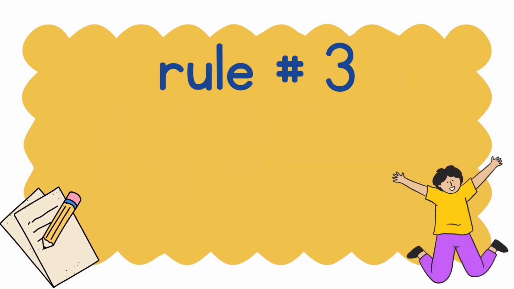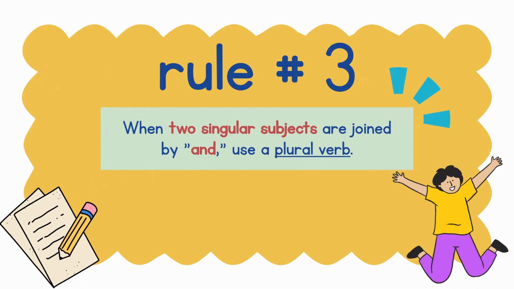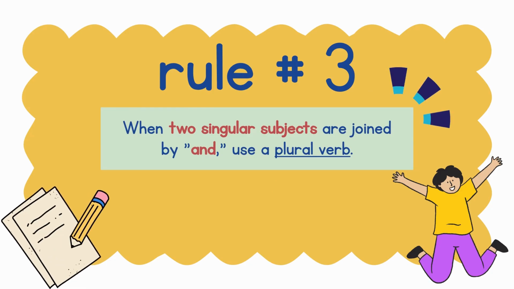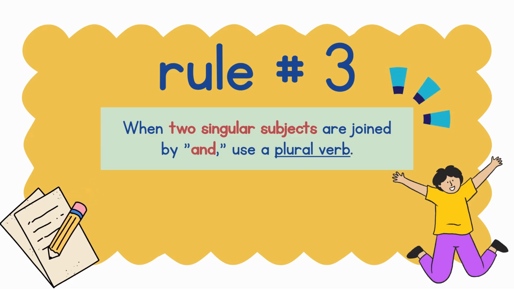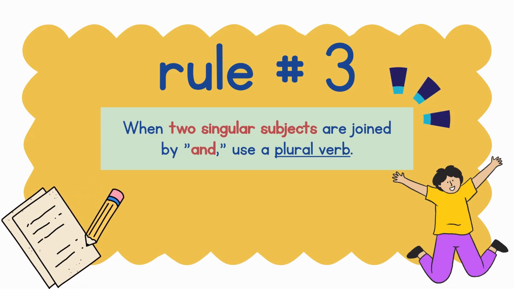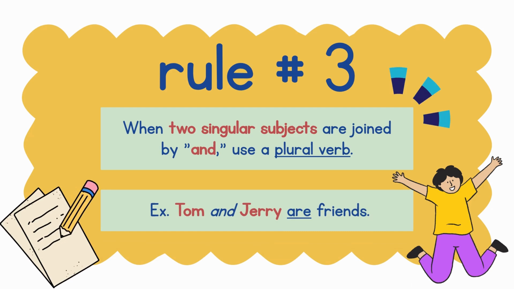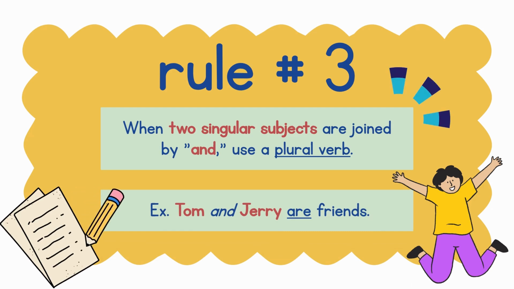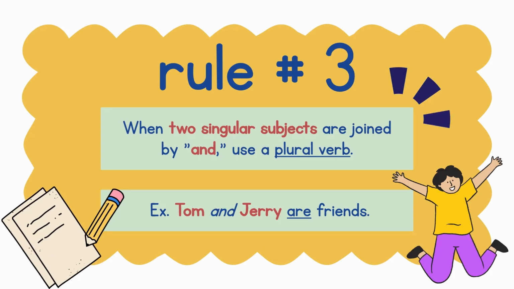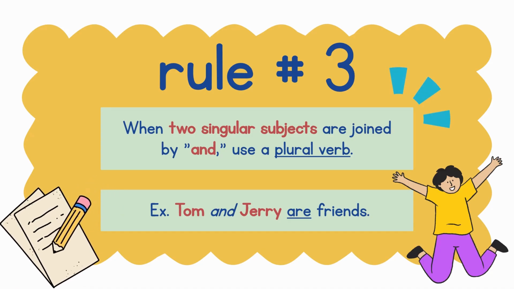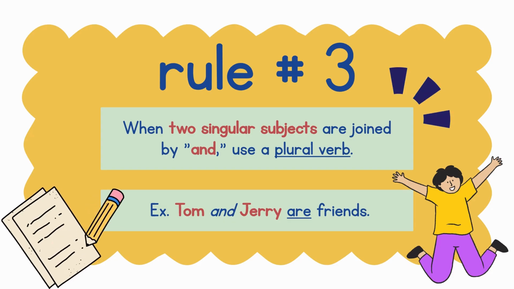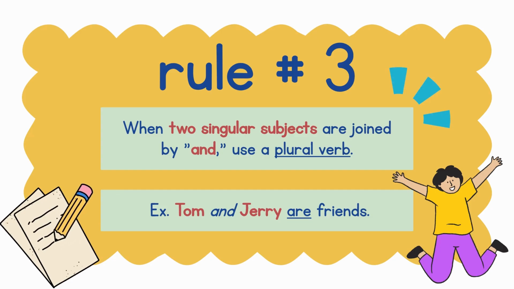Rule number 3. When two singular subjects are joined by and, use a plural verb. Example, Tom and Jerry are friends. The two singular subjects here are Tom and Jerry. As you can see, they are joined using and. Therefore, we must use the plural form of the verb, which is are.